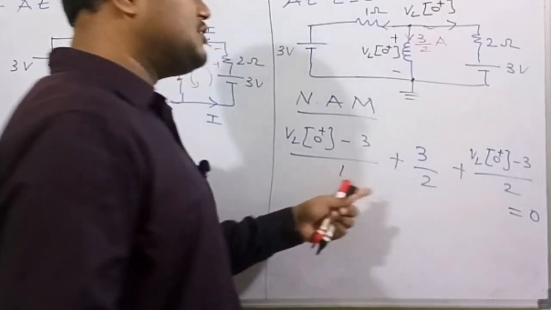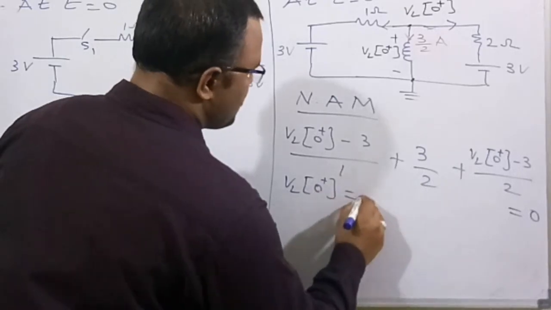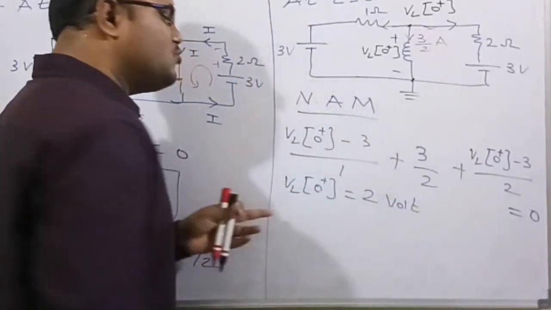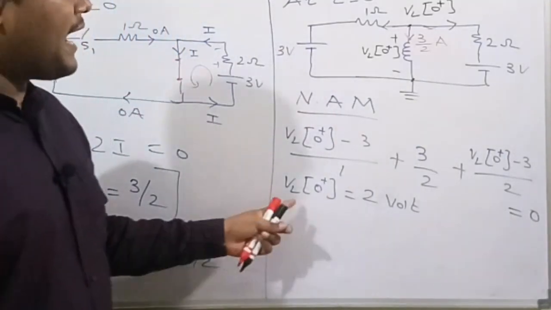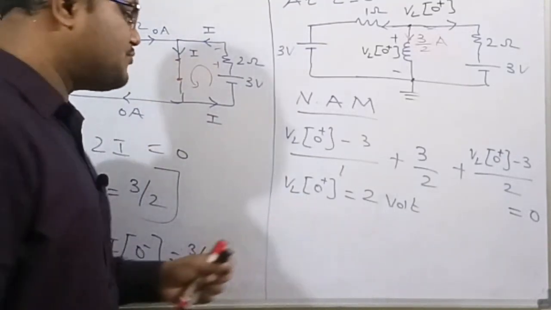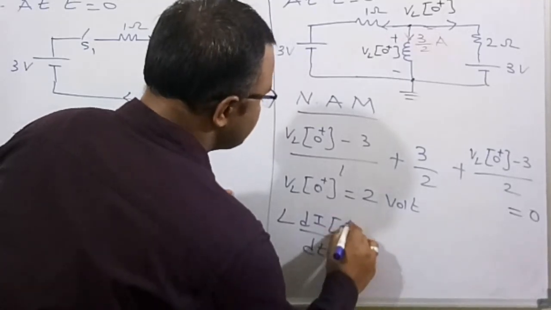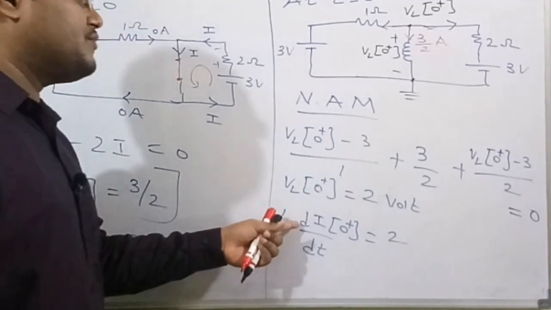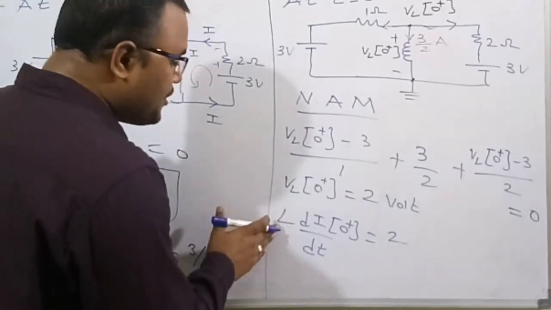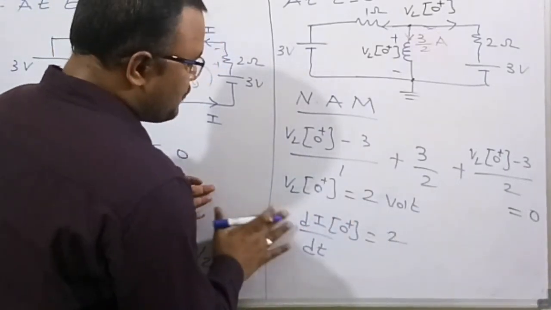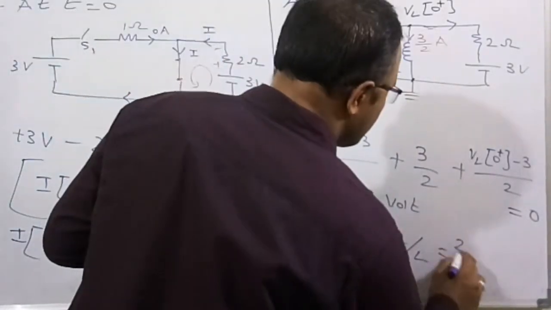If you solve this equation, we will get VL of 0 plus equal to 2 volts. But the voltage across the inductor formula is VL equals L into di by dt. At instant t equals 0 plus, VL equals L into di by dt at 0 plus, which is equal to 2. We need to find the rate of change of inductor current at t equals 0 plus, so I am taking L to the right hand side, and it becomes 2 by L. L is already given as 1 Henry, so 2 by 1 is equal to 2.